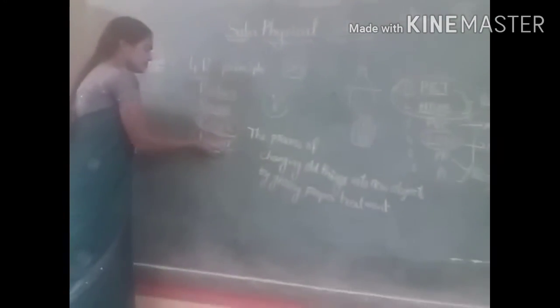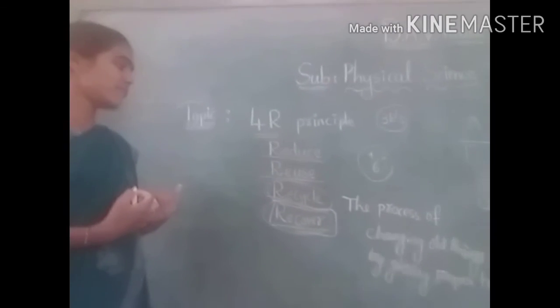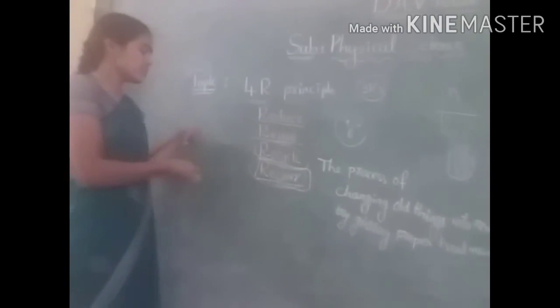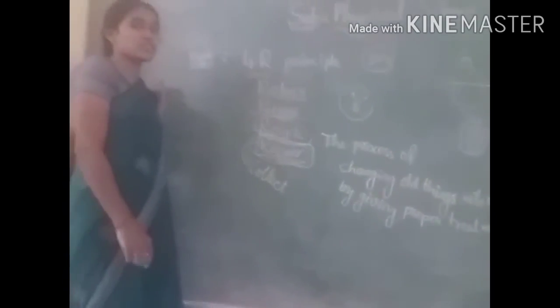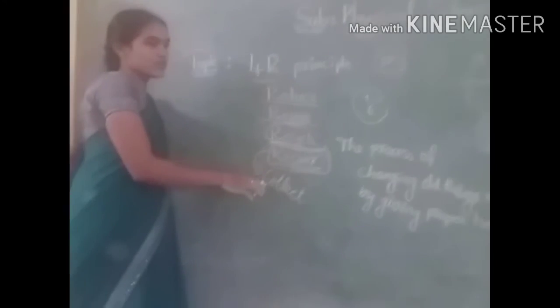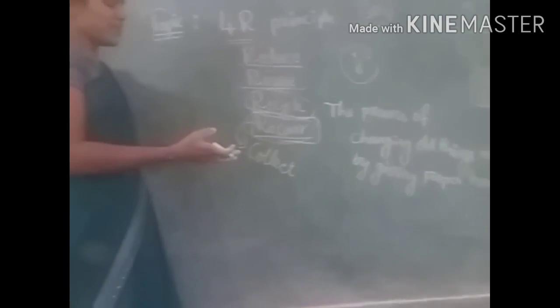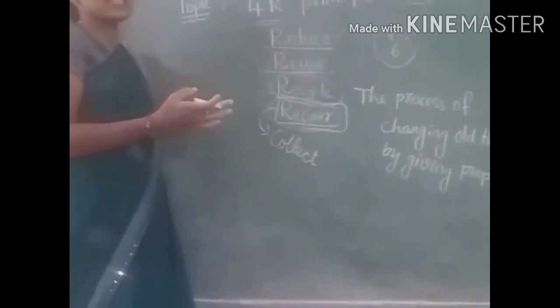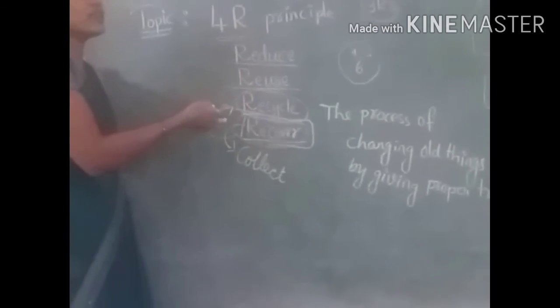And again, recover. This is the last R in the 4R principle. Recover means we have to collect all the plastic from the garbage to recycle. So recover means we have to collect all the wastes, especially plastics, wherever they are. For example, near the beaches, parks and public places, there are large amounts of plastic. We have to collect all the plastics and send them to be recycled, so that we get new products, so we can reuse the plastic.